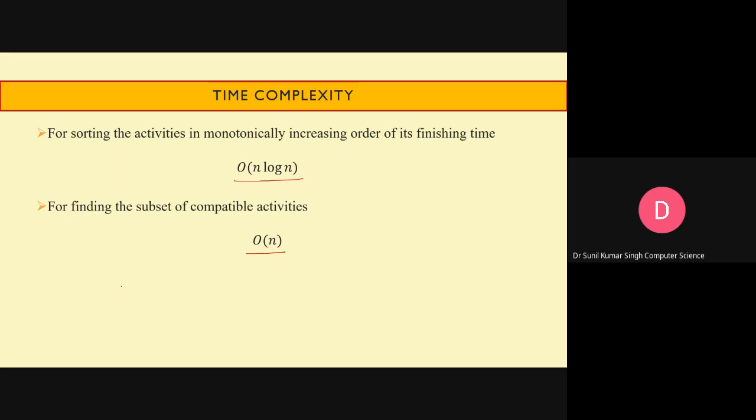If we find the time complexity in this scenario, it will be something like order of n plus order of n log n, and you can see this is the dominating term.